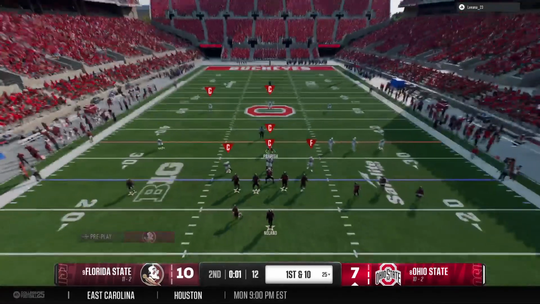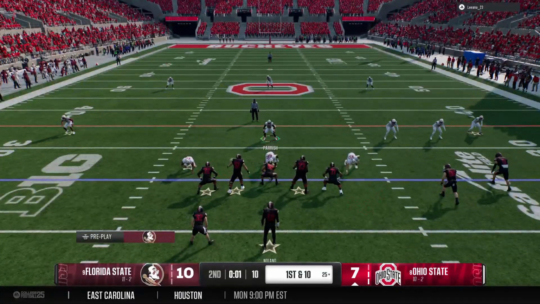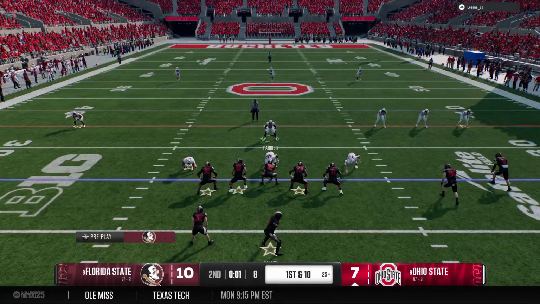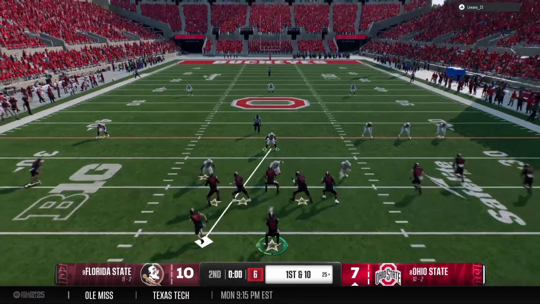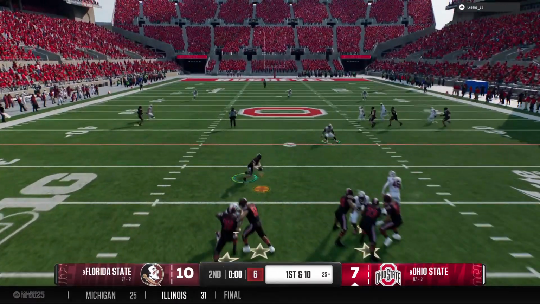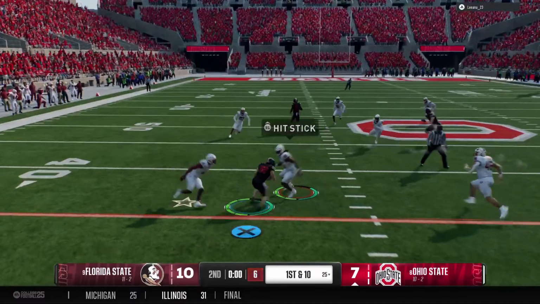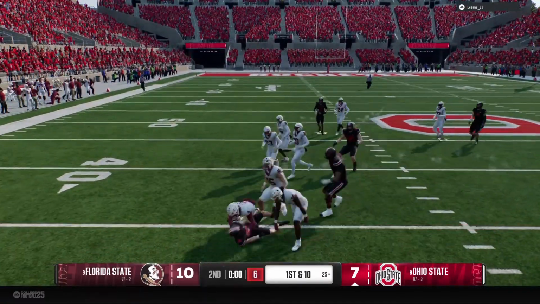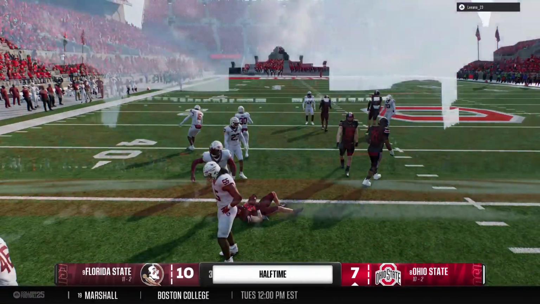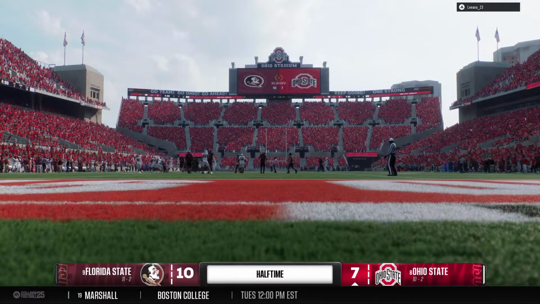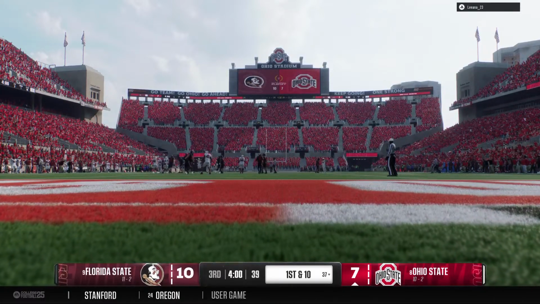Time running down. Just 1 play left here in the half. Quarterback changing the play now at the line. On 1st and 10, looking to throw. Dumps it down to the back. Clock. They make the tackle as time expires. That'll do it for the first half. And that will do it for the first half here.